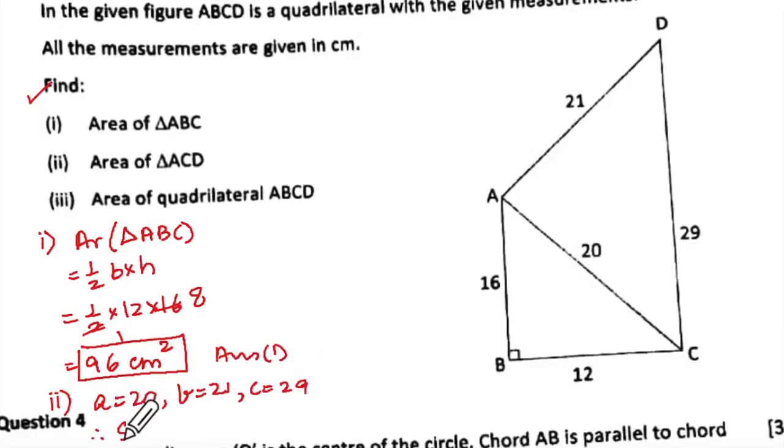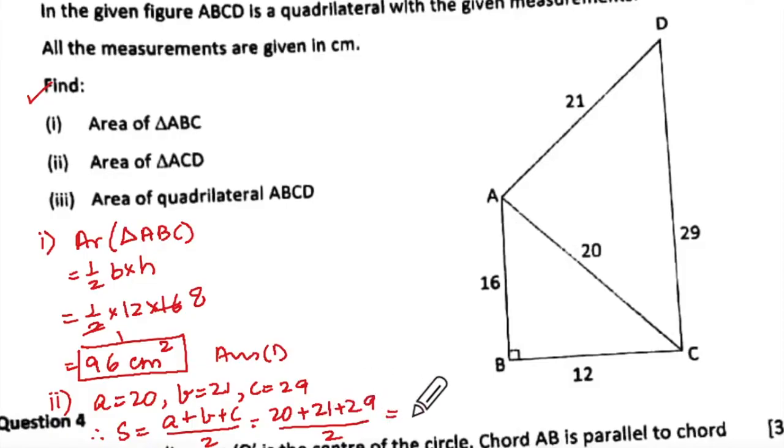Therefore, the semi-perimeter S will be A plus B plus C upon 2. Semi-perimeter means take the perimeter and divide by 2. So 20 plus 21 plus 29 upon 2, which is 70 upon 2, so 35 centimeter.